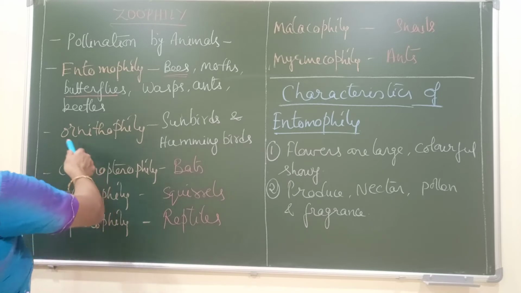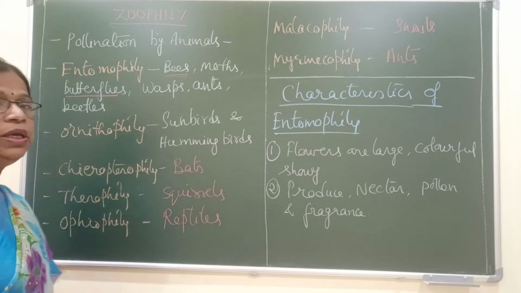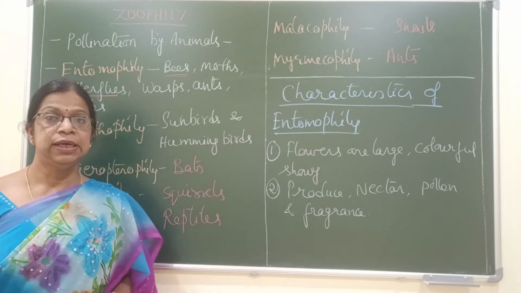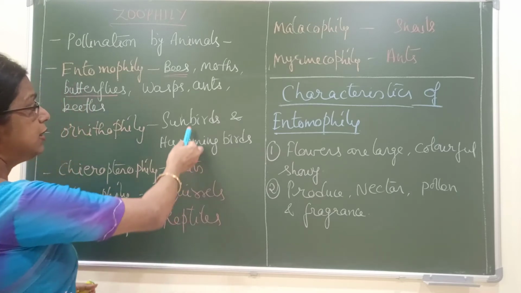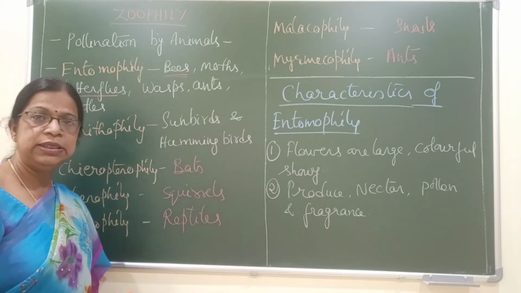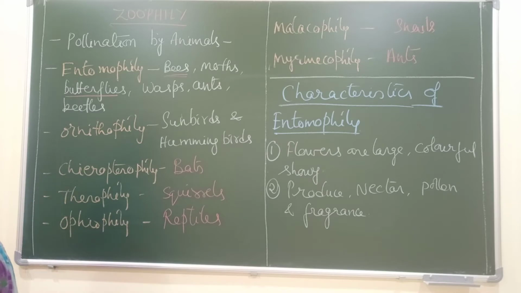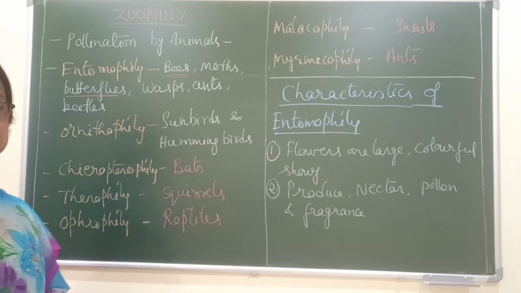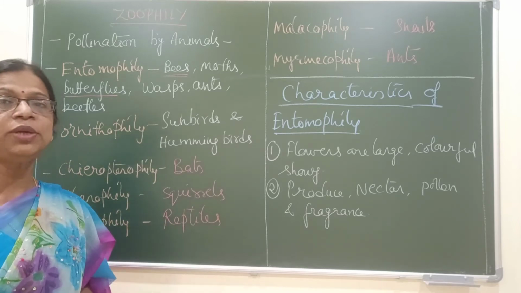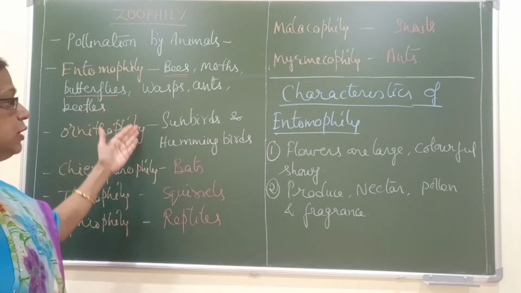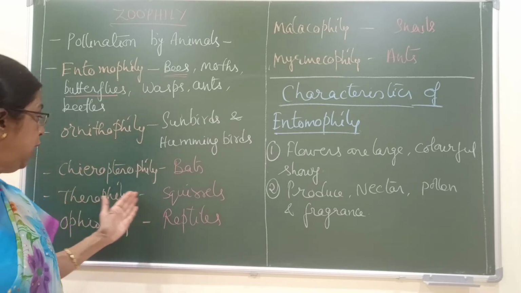Now the next one is called ornithophily. Ornithophily is pollination by birds, like sunbirds and hummingbirds. These are the most common pollinators. Next, chiropterophily, that is pollination by bats. Later in the video I am going to tell you what adaptations are seen in the flowers.